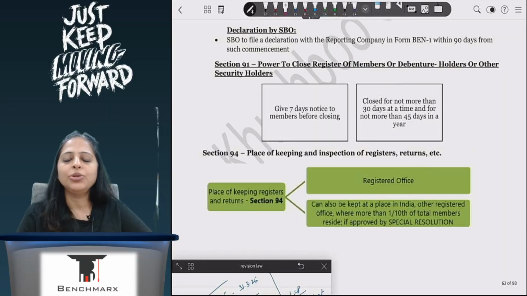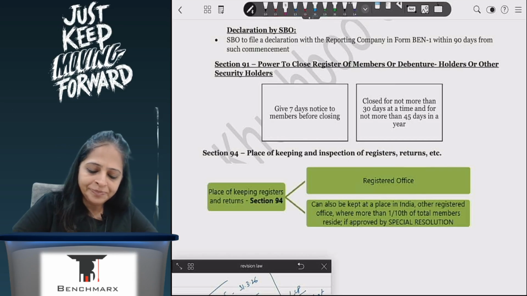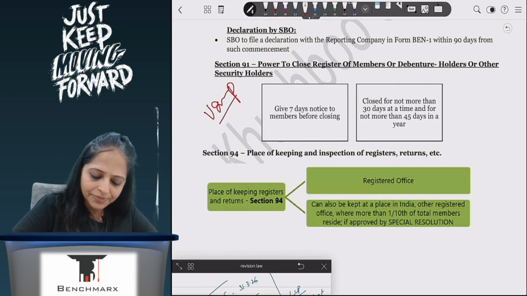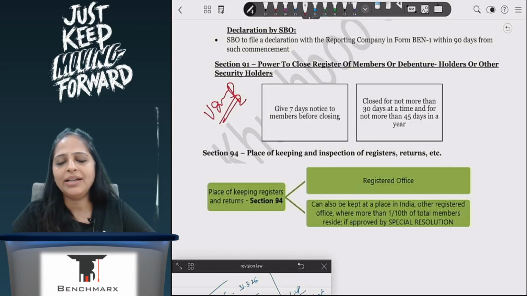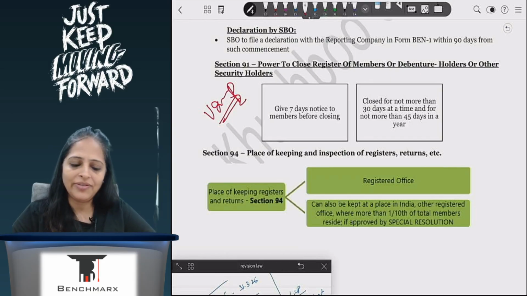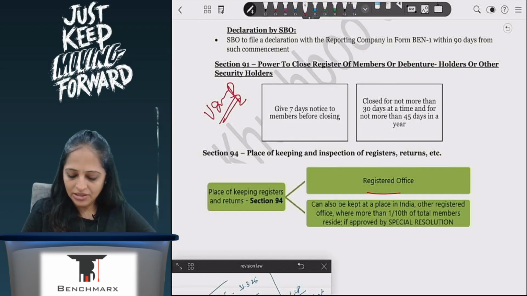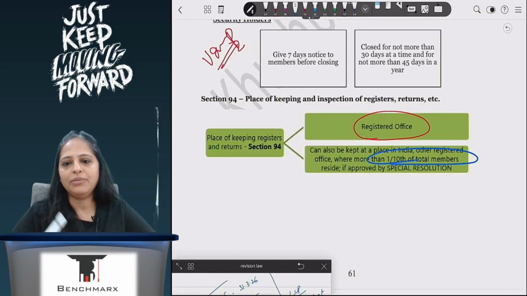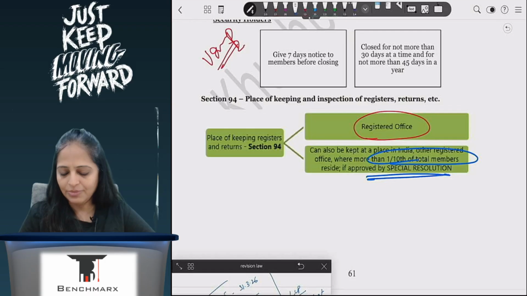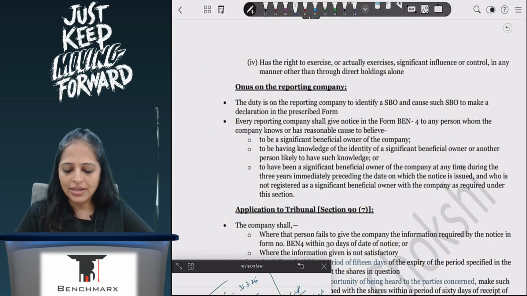The last part is you can close the register if you want to during the year. Very important again: if I am closing the register, I will have to give 7 days' notice for closing the register. At a time I can close for a period of 30 days, but during the entire year, all days added together, I cannot close for a period of more than 45 days. The register I can keep at the registered office, or at any place where one-tenth of the total number of members reside, provided it is approved by a special resolution, correct?